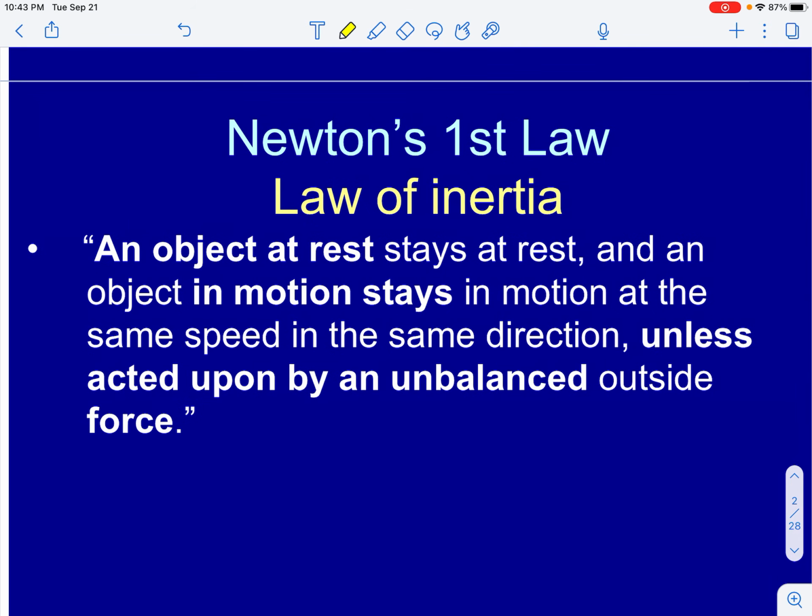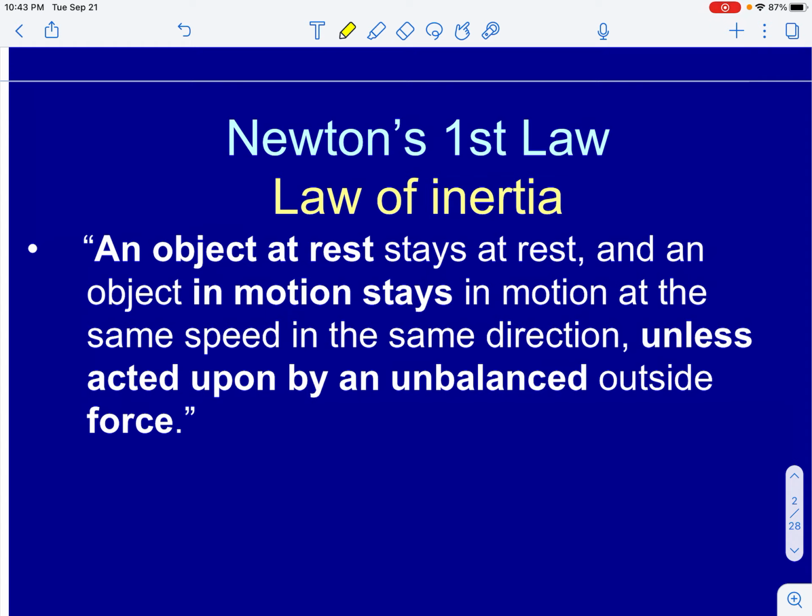This law states that if we have an object that is at rest, that object will stay at rest unless acted upon by an unbalanced force. If we have an object that is in motion, then that object will continue its motion unless acted upon by an unbalanced force. This is what Newton's first law says.